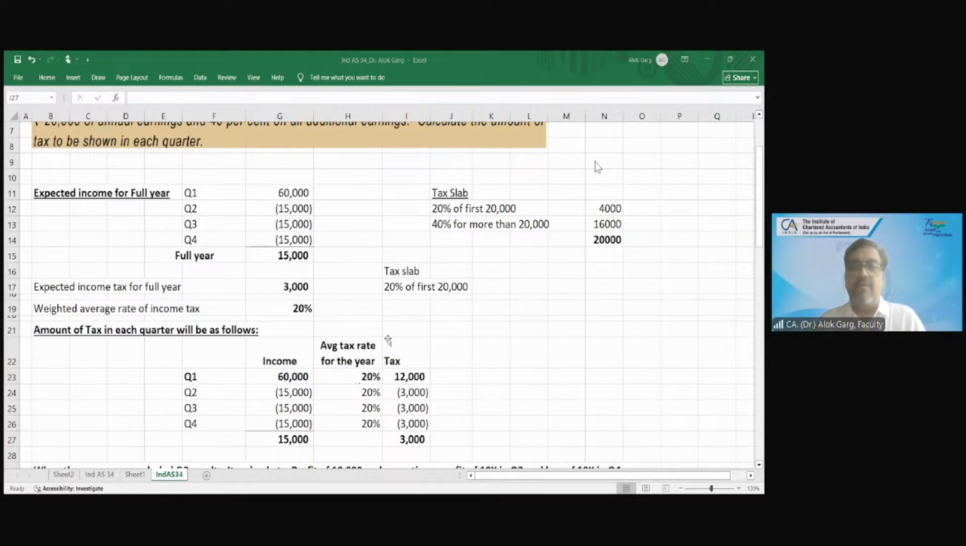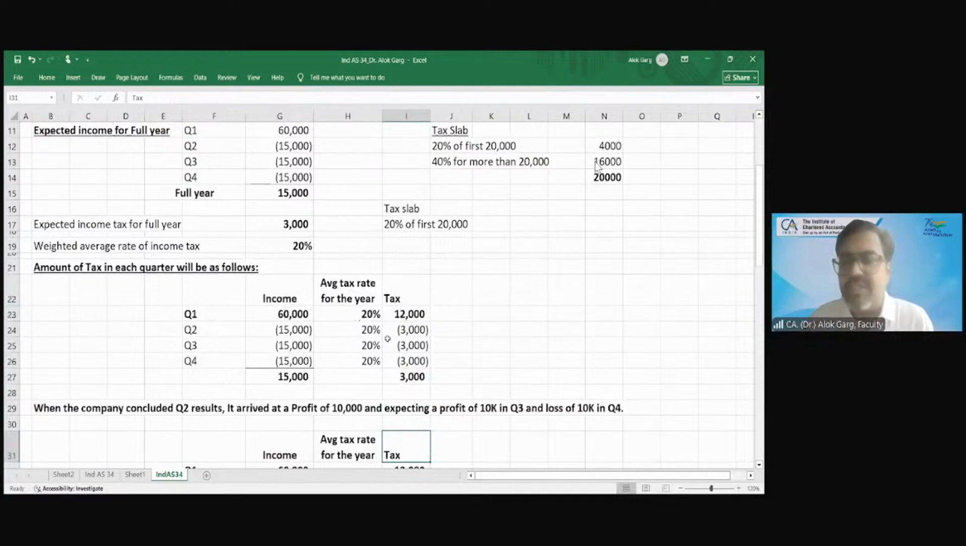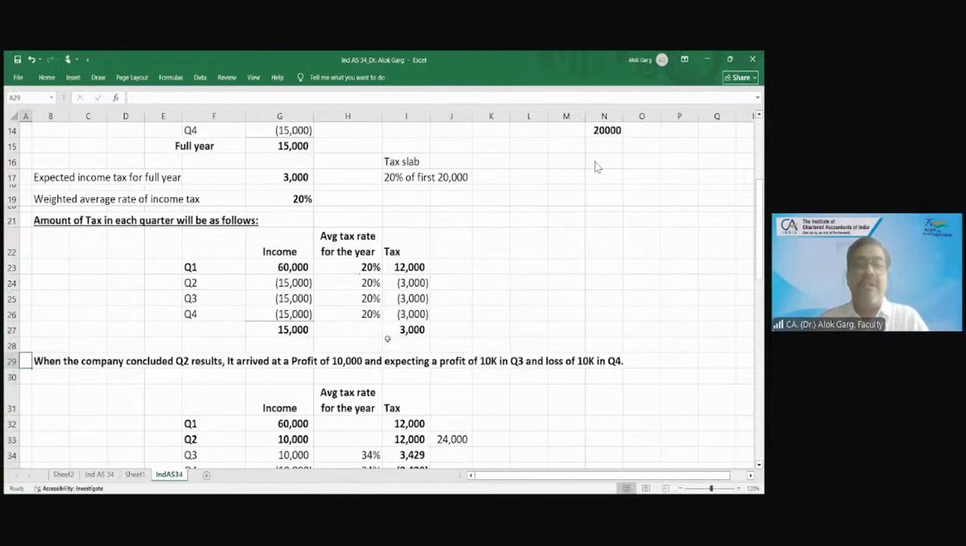Okay, very good. Friends, now let me extend this example. In your question, this is the final answer and the question stops. But let me extend this example. When the company concluded quarter two results, it arrived at a profit of 10,000 instead of a loss of 15,000 rupees, and expects a profit of 10,000 in quarter three and a loss of 10,000 in quarter four. The entire estimate has been revised.